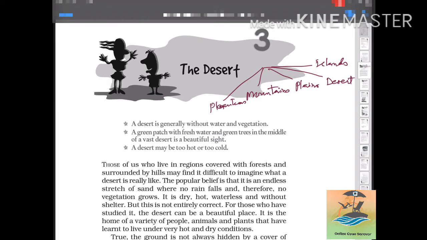So in this chapter we are going to study one of the important physiographic divisions which our country has.